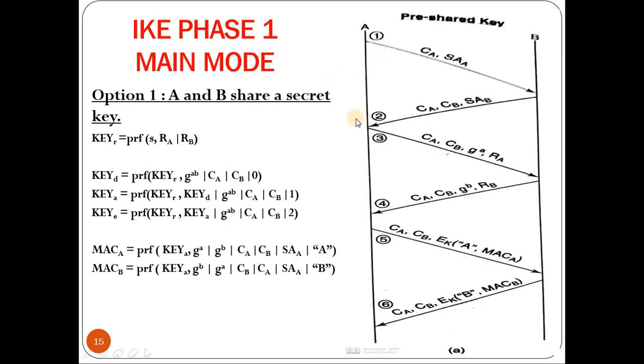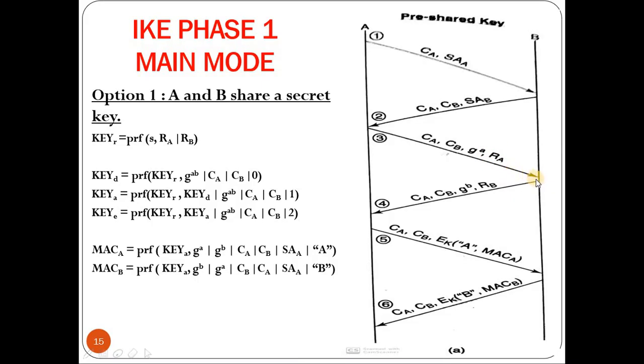Once it is received by A, A will compute the partial Diffie-Hellman key, that is G to the power A mod P. Along with cookie A and cookie B, it will send G to the power A mod P. Along with that, it chooses a random number called RA, and it is sent in message 3.